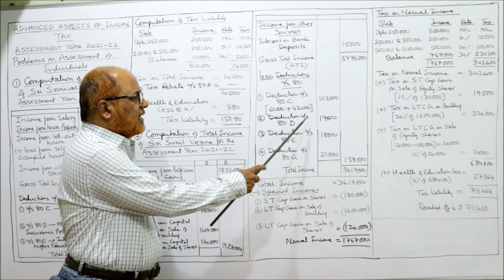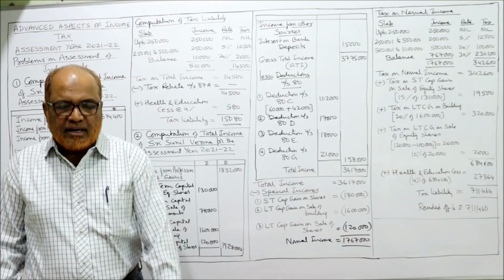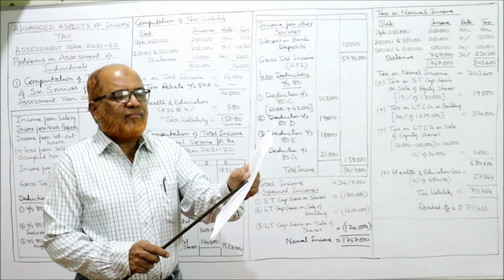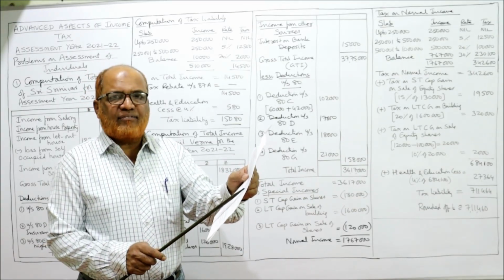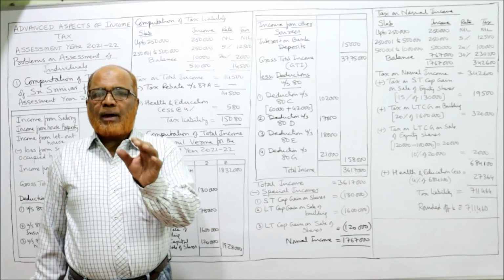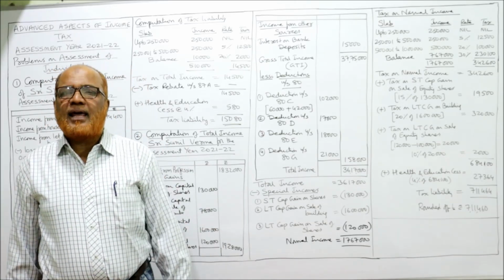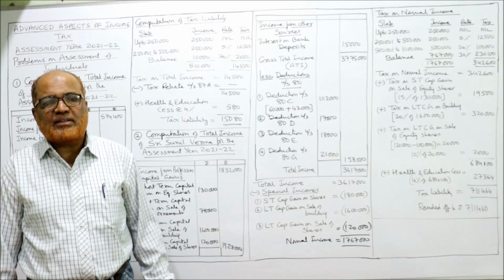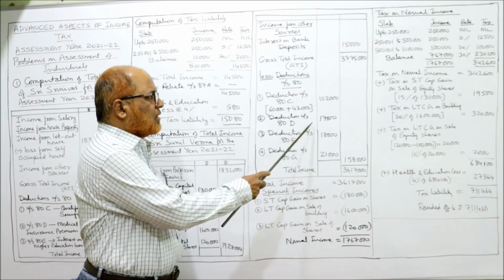That's it. Next, deduction under section 80D. It is given medical insurance premium. It is given payment made for mediclaim policy on his life and wife, 17,000. So the amount deposited for mediclaim policy, medical insurance, will qualify up to 25,000. Here 17,000 is allowed.